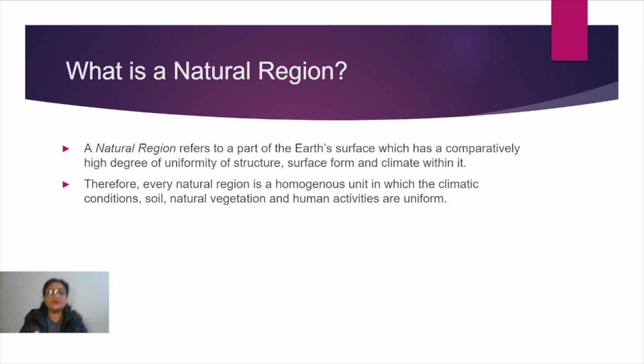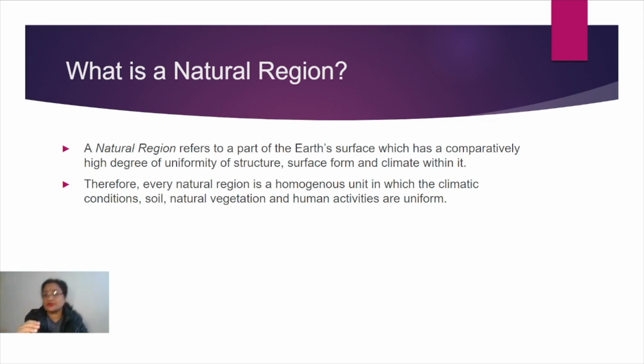Suppose we need to study the climatic conditions. So we just take the climate as the main parameter on which basis the entire world is divided, and then the divisions are called the climatic regions of the world. Same way, if we take just the natural vegetation of any area, and according to that we classify the world into different types of natural vegetation, we can call all those divisions natural vegetation regions of the world.